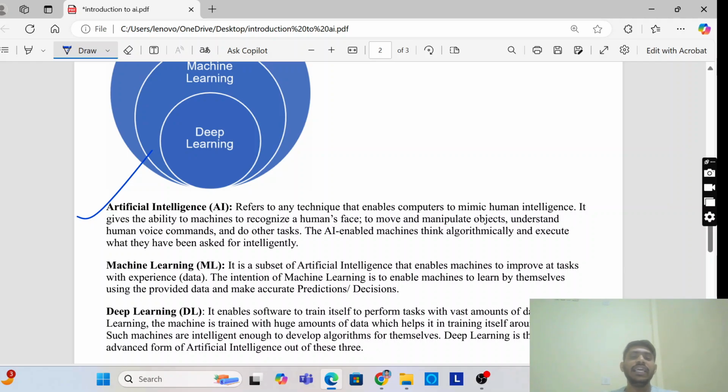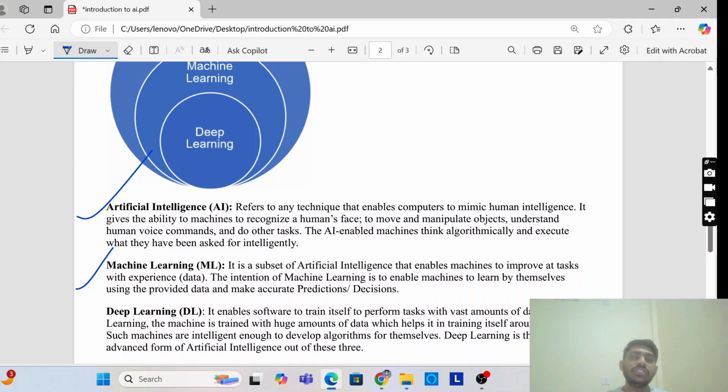Then machine learning is a subset of AI, as I have already told you. It is a subset of artificial intelligence that enables machines to improve at tasks with experience. So the machine will be gaining experience.